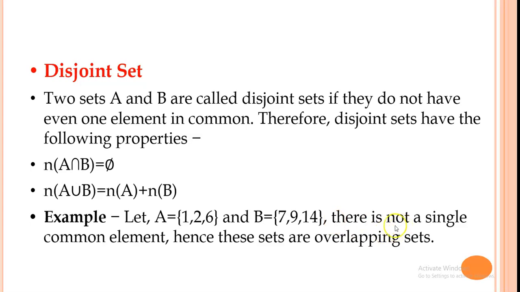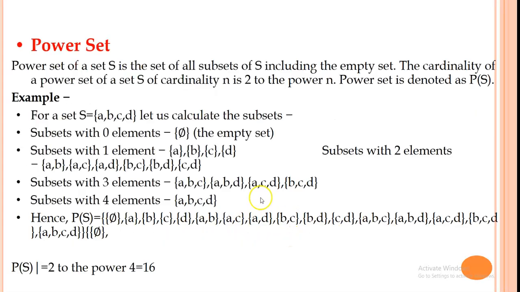There is not a single element common in both sets, hence these sets are non-overlapping sets. So it is called a disjoint set. If we take A union B, we get the elements of the union set as 1, 2, 6, 7, 9, 14.